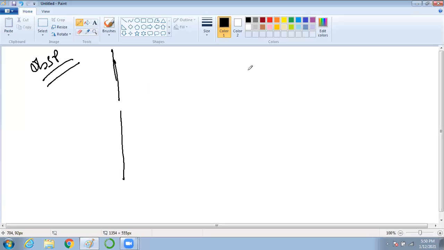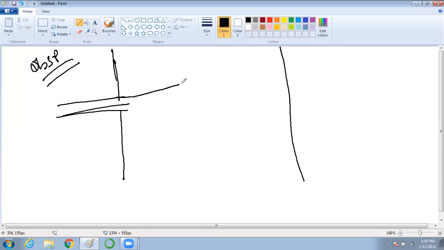Okay, so now observation 4. You have a screen again. Light is coming here. But I told you light will bend. And what is happening? Here, this place is a central maxima.